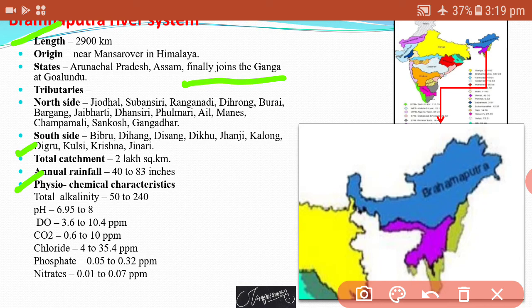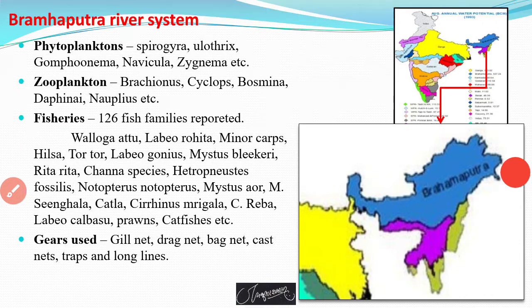Carbon dioxide has a range between 0.6 to 10 ppm. Chloride comprises 4 to 35.4 ppm. Phosphate is between 0.05 to 0.32 ppm. Nitrates are between 0.01 to 0.07 ppm. These are the measurements of the physico-chemical characteristics of the water of the Brahmaputra.